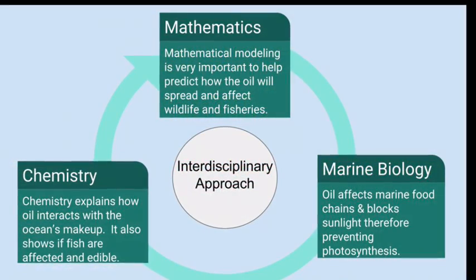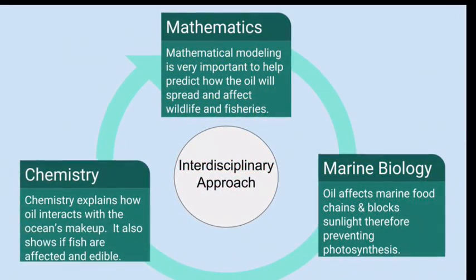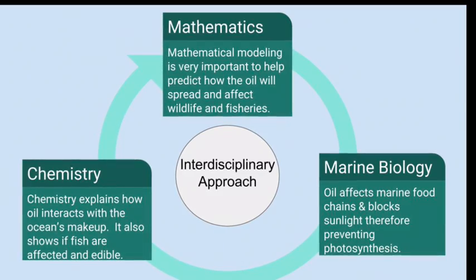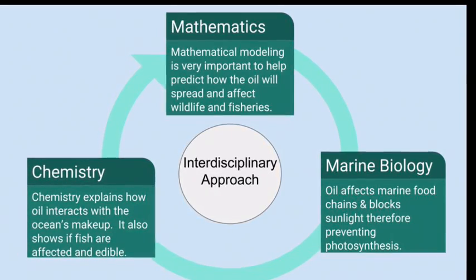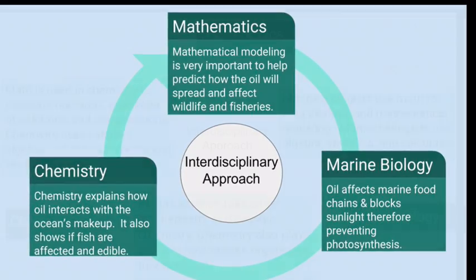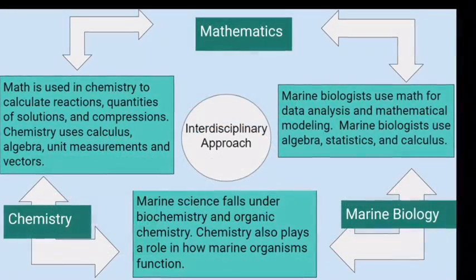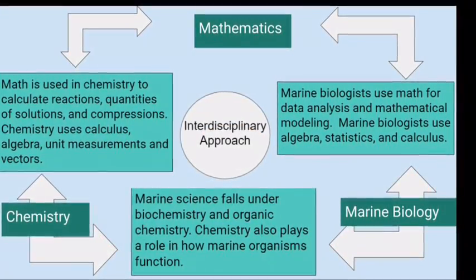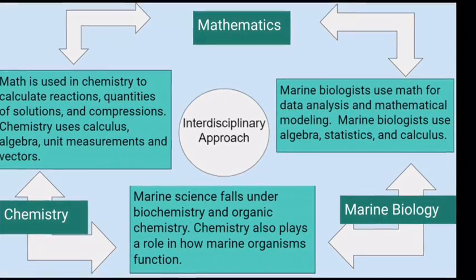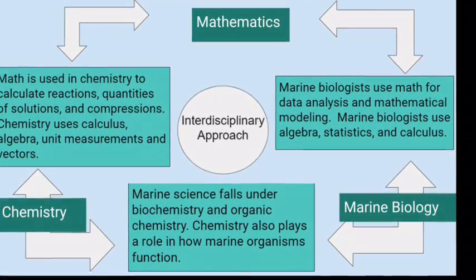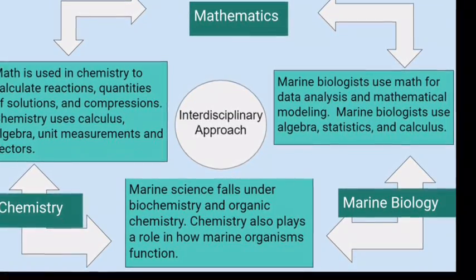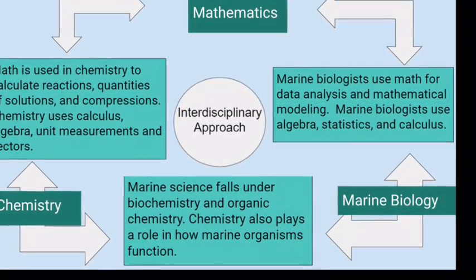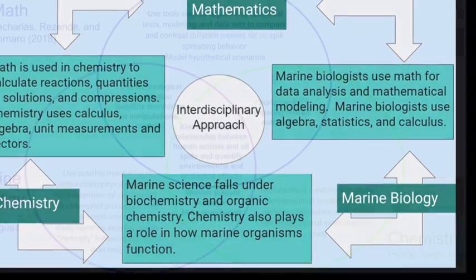Math, chemistry, and marine biology all advance the science of oil pollution. Math through modeling. Chemistry explains how oil interacts with the ocean, and marine biology through the study of how oil affects ecosystems. Math, chemistry, and marine biology all work together. Chemistry uses math to calculate reactions and for unit measurements. Marine science and organic chemistry work together to explain how organisms function and react. Lastly, marine biologists use math for data analysis and modeling.